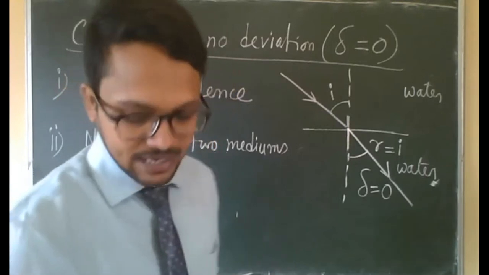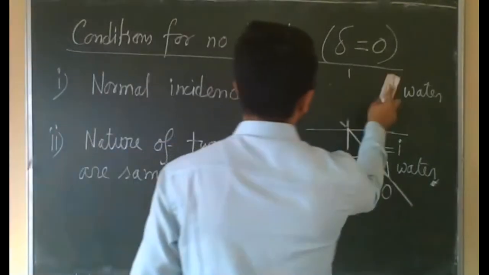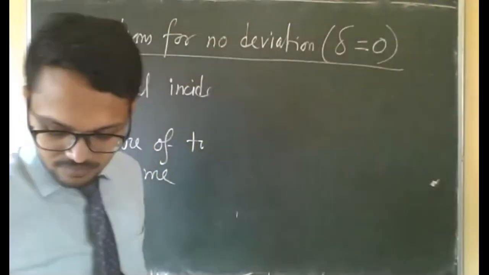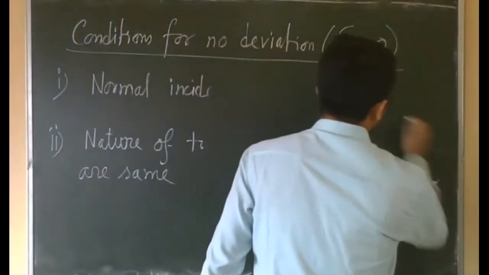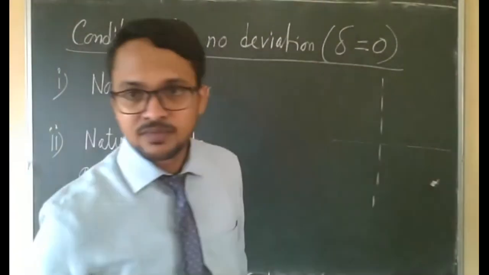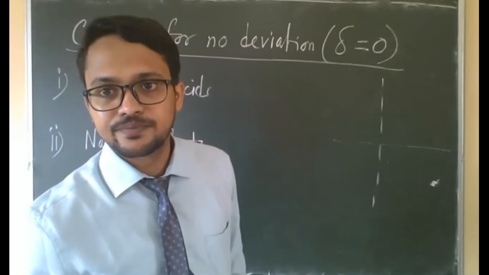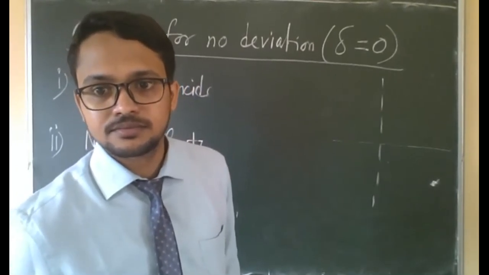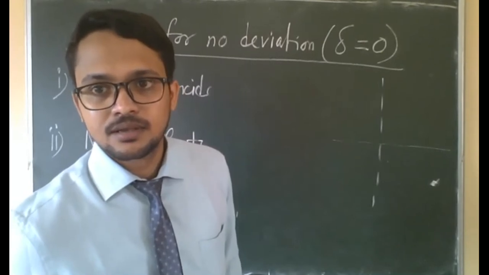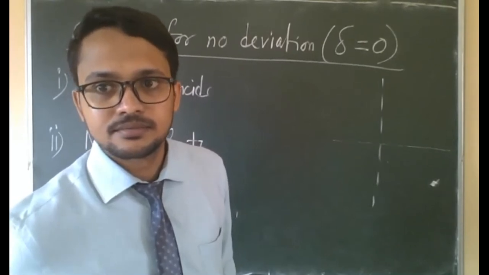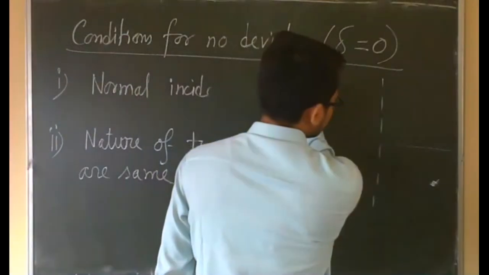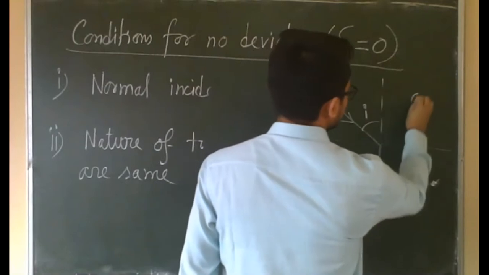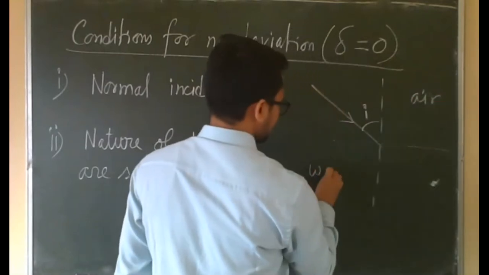Okay. If you take water, let me draw the diagram. Suppose this is the incident light, here angle of incidence i, this is air, and the second medium is water.